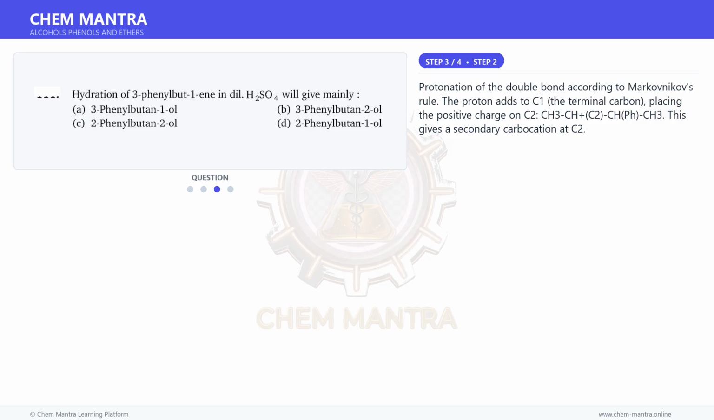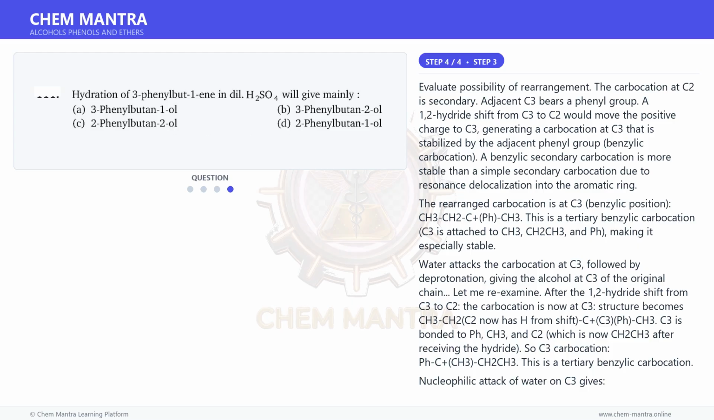Moving on to the next step. Protonation of the double bond according to Markovnikov's rule. The proton adds to C1, the terminal carbon, placing the positive charge on C2: CH3-CH+-CH(Ph)CH3. This gives a secondary carbocation at C2. And for the final step, evaluate the possibility of rearrangement.